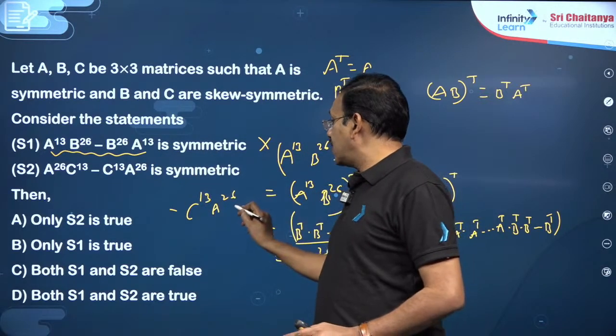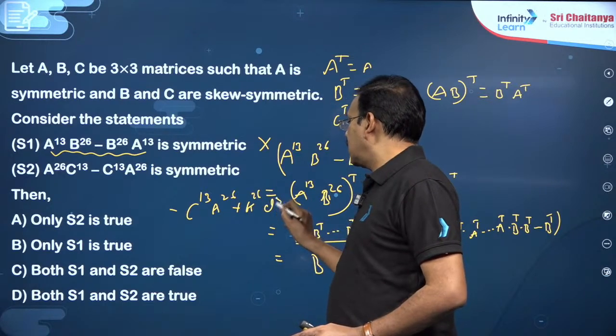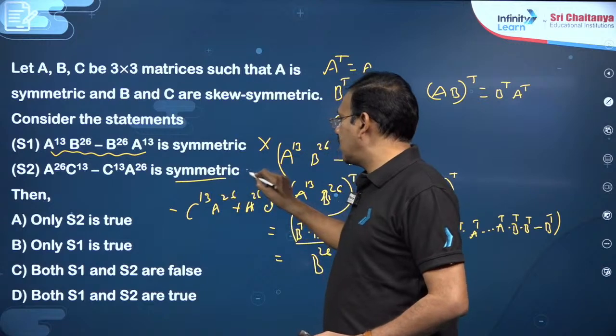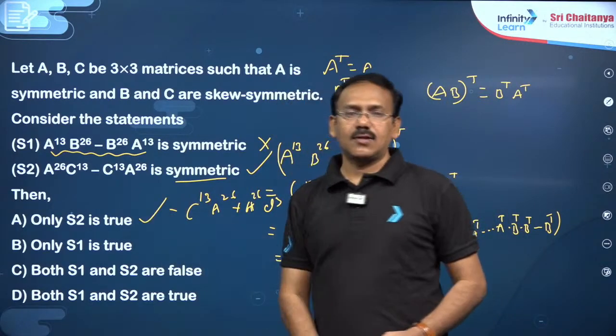This becomes minus of minus plus A power 26 C power 13, you will get that means same matrix you will get. So this is symmetric, correct. So statement 2 alone is the right answer.